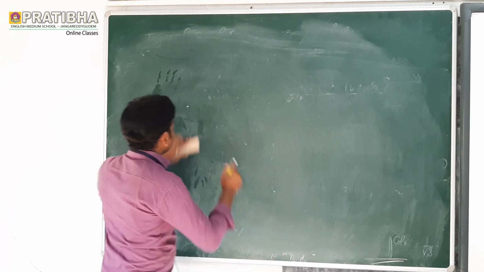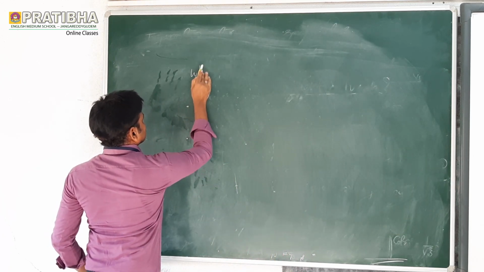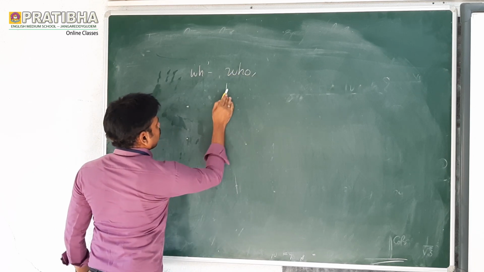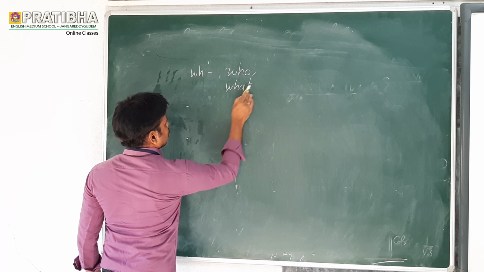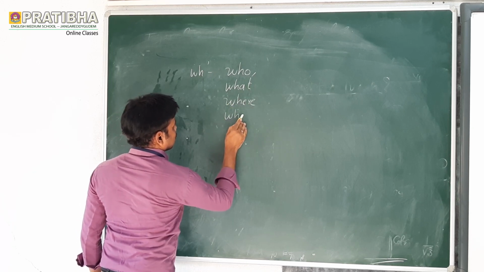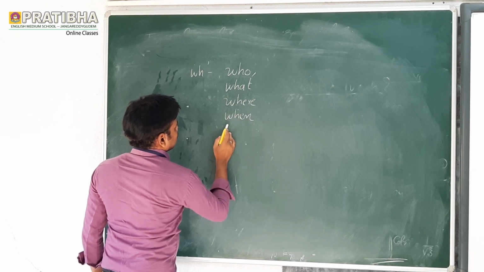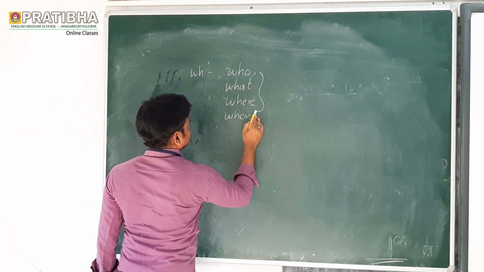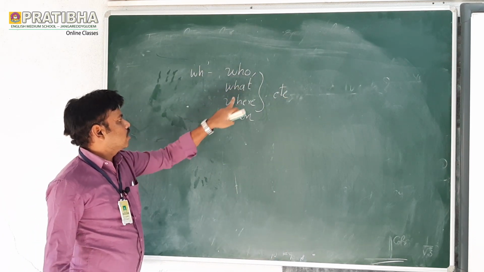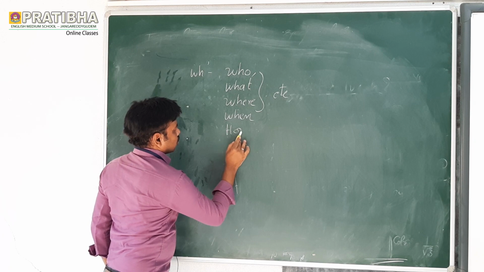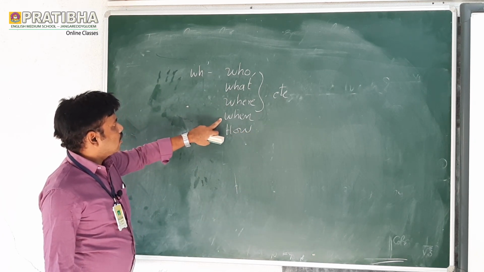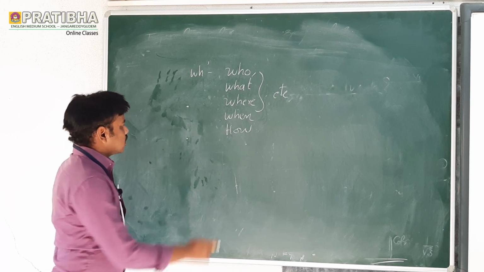They are called WH questions, and how also. Who, what, where, when. So these are WH questions.